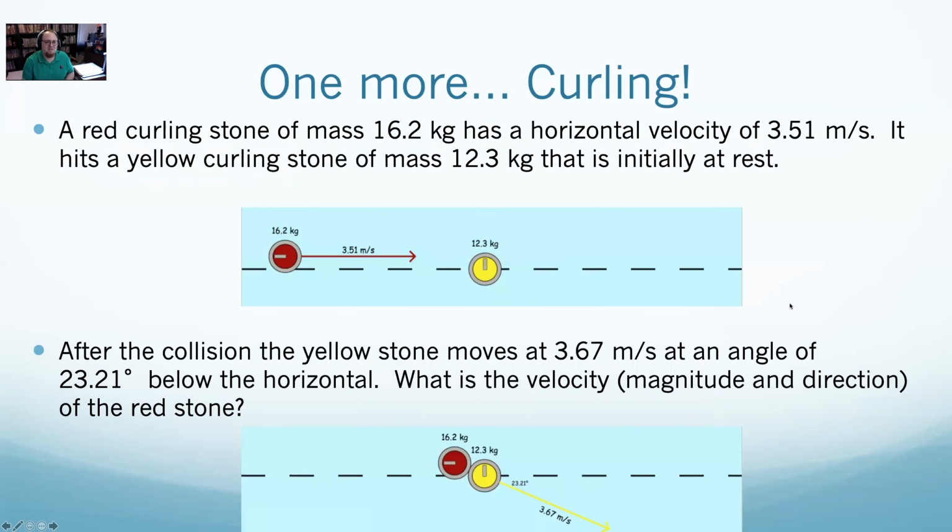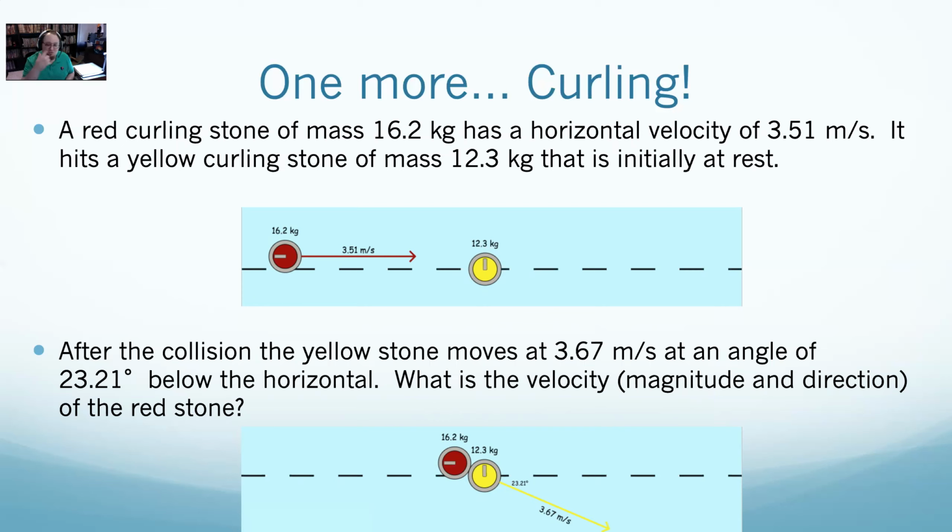So stereotypical. So we have a red curling stone of mass 16.2 kilograms with a horizontal velocity of 3.51 meters per second. It hits a yellow curling stone of mass 12.3 kilograms initially at rest. But it doesn't hit it straight on. It hits at a slight angle. Because it hits at a slight angle, after the collision, the yellow stone moves at 3.67 meters per second at an angle of 23.21 degrees below the horizontal. What is the velocity, magnitude and direction, of the red stone?